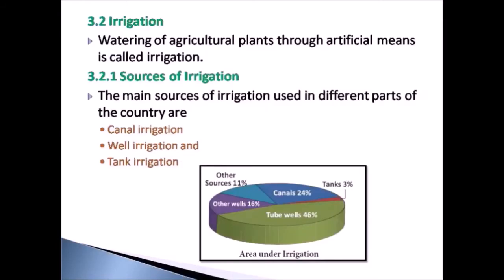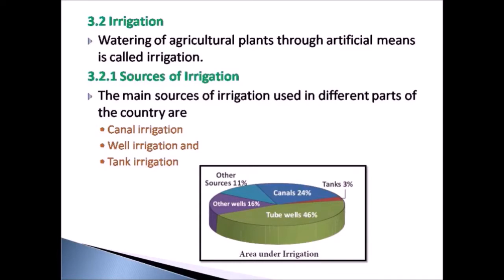Irrigation is defined as watering of agricultural plants through artificial means. That is, during the periods of less or average rainfall or during water scarcity, water is supplied to the agricultural lands at regular intervals by means of canals, wells, and other artificial methods. Therefore, it leads to a development in the agricultural field.